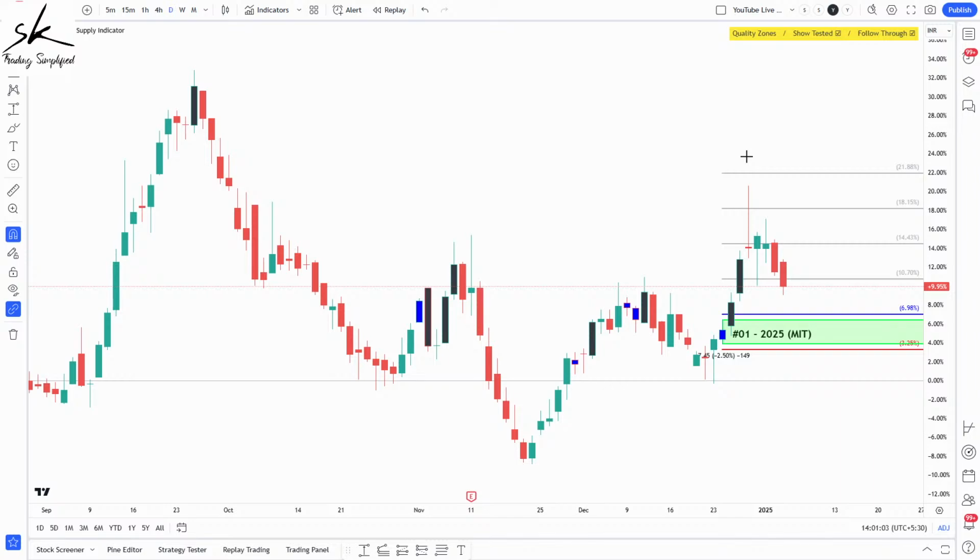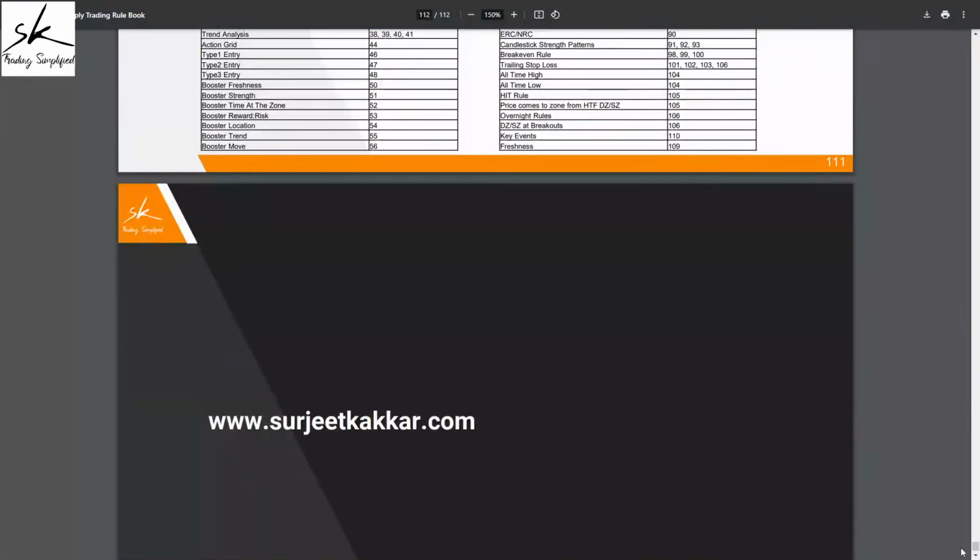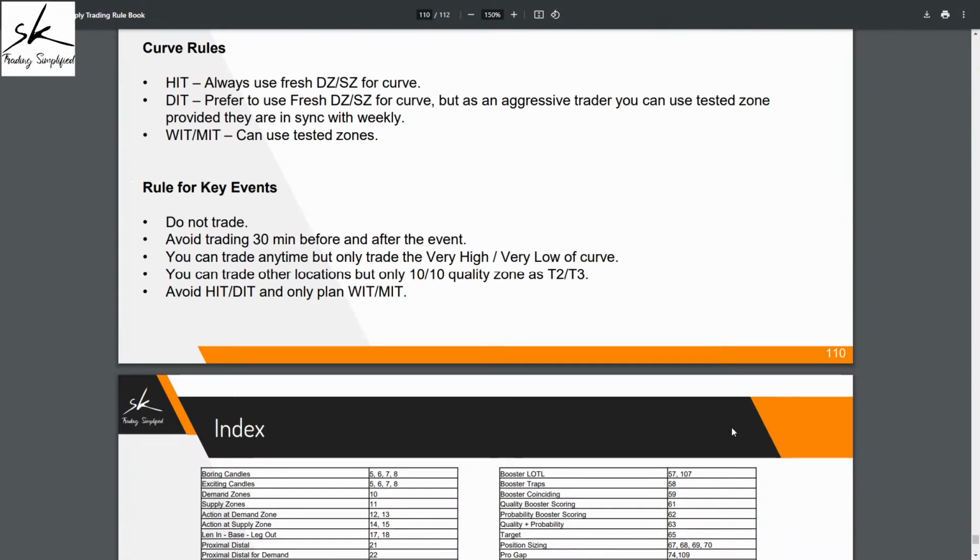How to trade news. A few days ago, I traded a good supply zone and suffered a loss, even though the trade was DIT with all. See, again, this is something which we have already covered in our rule book. If you go into the rule book, just give me a second. And here it is. Can you see, when you know there are some key events, the first thing is you should always avoid HITs and DITs, because with HITs and DITs you're leaning against very small time frames, and because of the news, it can go against you really, really bad.